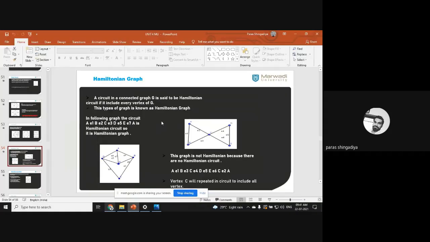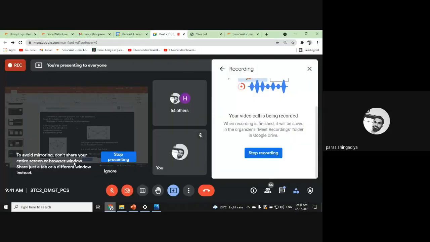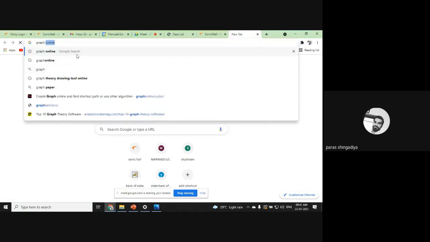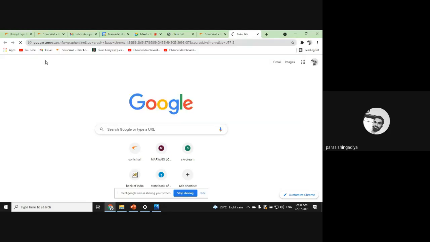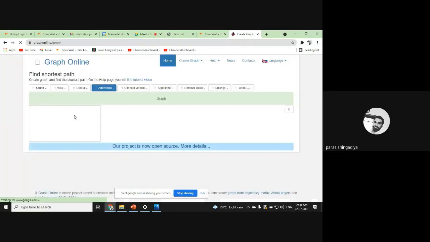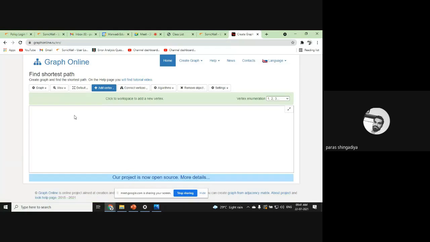We have an online tool to create any graph, and we can also check whether this graph is Eulerian. We can also create an Euler line. Then we can check for a Hamiltonian graph, a Hamiltonian circuit in such a graph. All these commands are in this tool. So how can we check whether this graph is Hamiltonian or not?